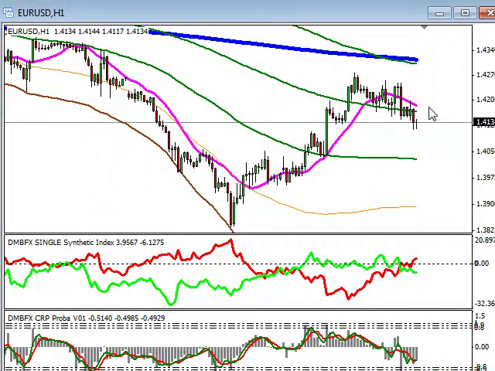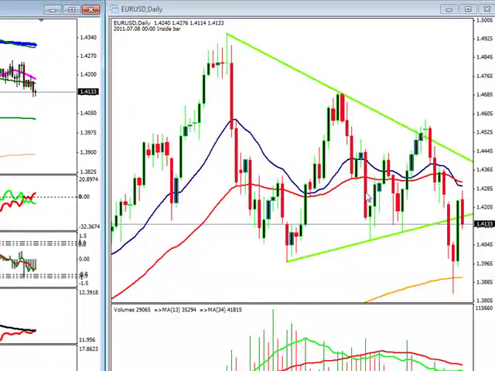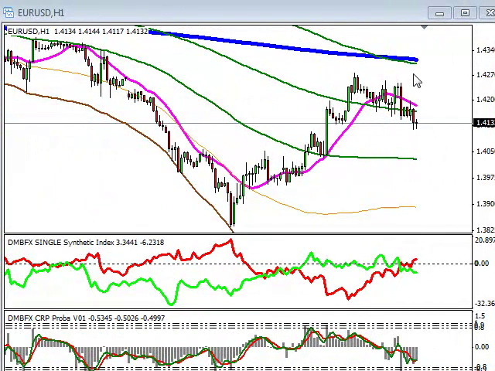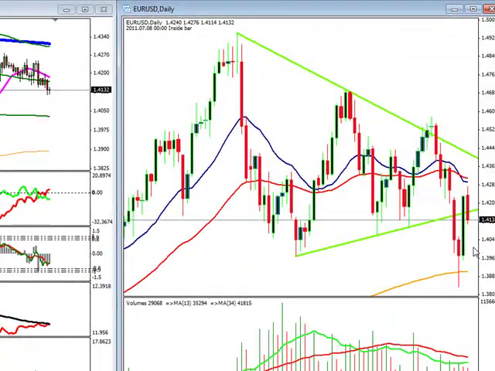Well, first off, we are underneath our long-term moving average. However, even though we're underneath it, we're in the neutral area. We're not in a buy area. We're not in a sell area. And that might be the case because, coming back to the daily, you see all these wicks in this price level, that's indecision. So we're in the neutral area, but we are off from our long-term moving average. Coming down, who's in control? Well, just like the pound dollar, we're seeing on the euro dollar the dollar taking control again. Thus, we have our push lower.